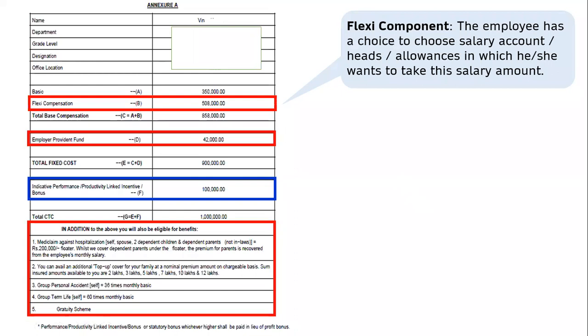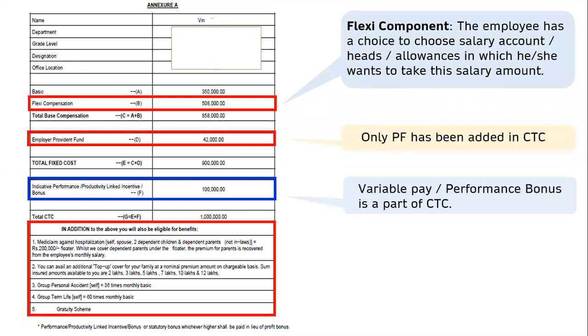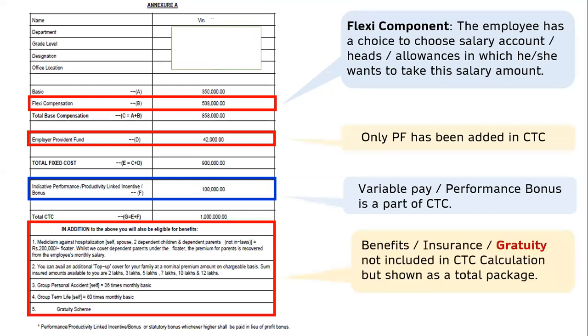Now the employee has a choice to choose salary heads and allowances in which the person wants to take this salary amount. The company has only included provident fund in the CTC. There is variable pay also or performance bonus, and you will see that all benefits, insurance, even the gratuity, are not coming under the CTC breakup. All these benefits and perks are over and above the monetary CTC of 10 lakhs.